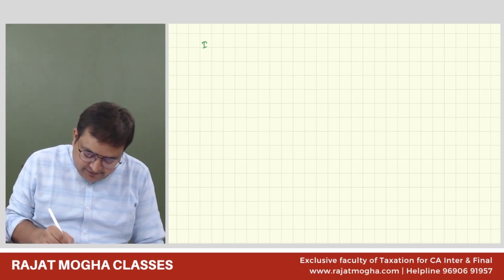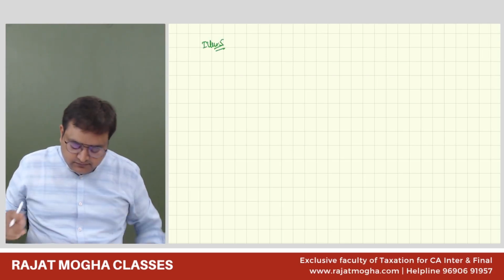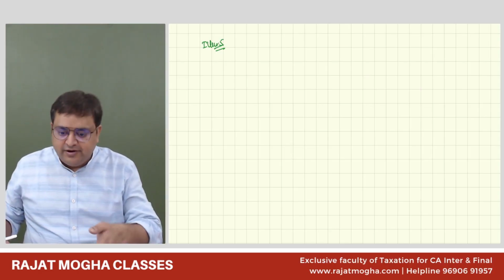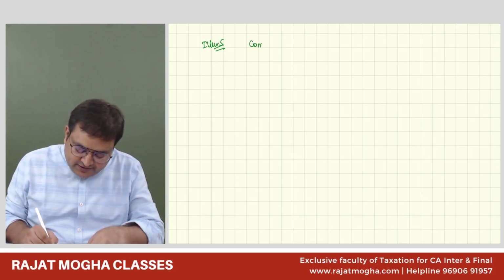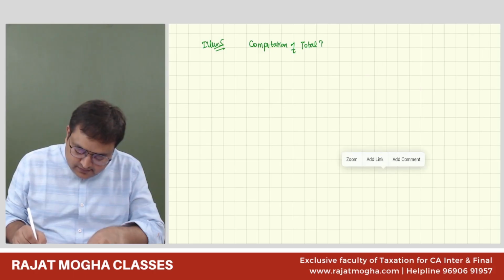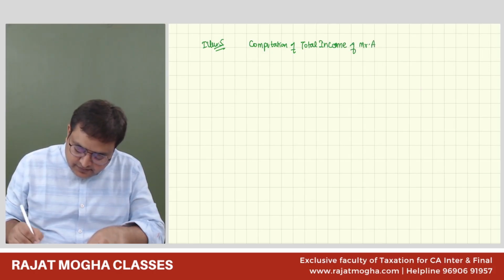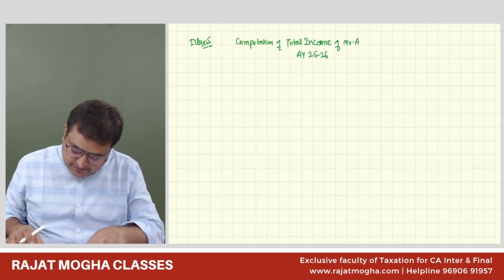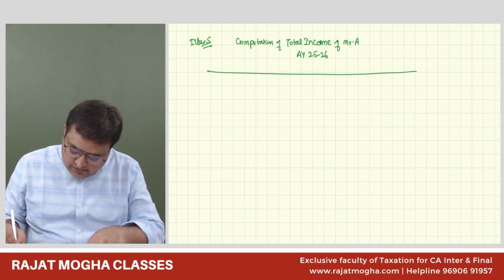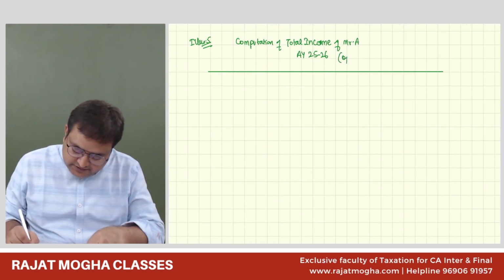So illustration number 5. Now, I'm computing, for your reference, the total income. Computation of total income of Mr. A, assessment year 25-26. And let us do it for the optional regime.